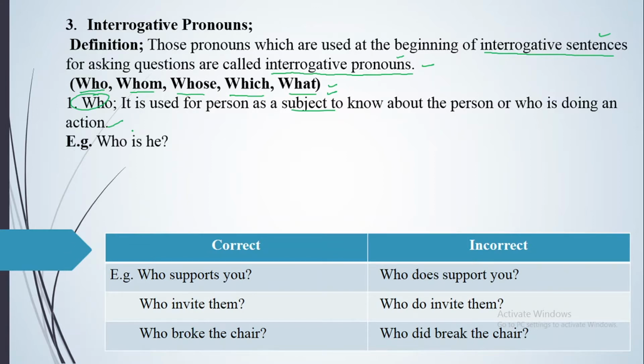Now example number one is, who is he? This is used to know about the person. Who is he? For example, I say he is Ahmad. When you ask a question about the subject, for that you will be using who. Who is he? He is Bilal, or he is Ahmad. Who has stolen the book? They have stolen the book.